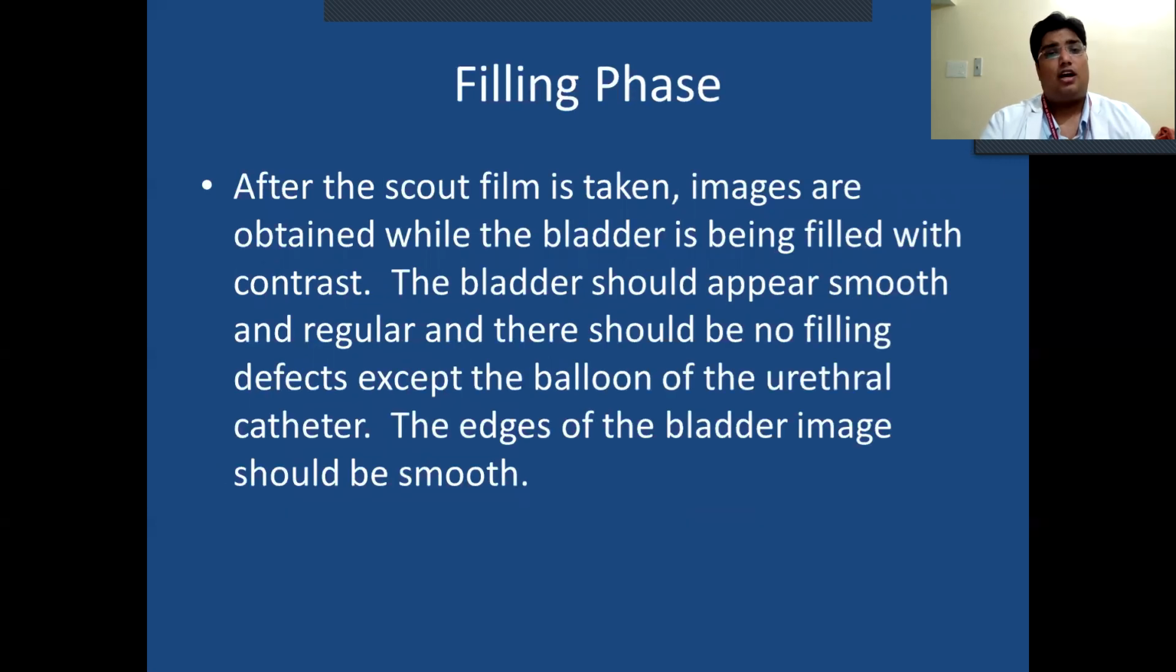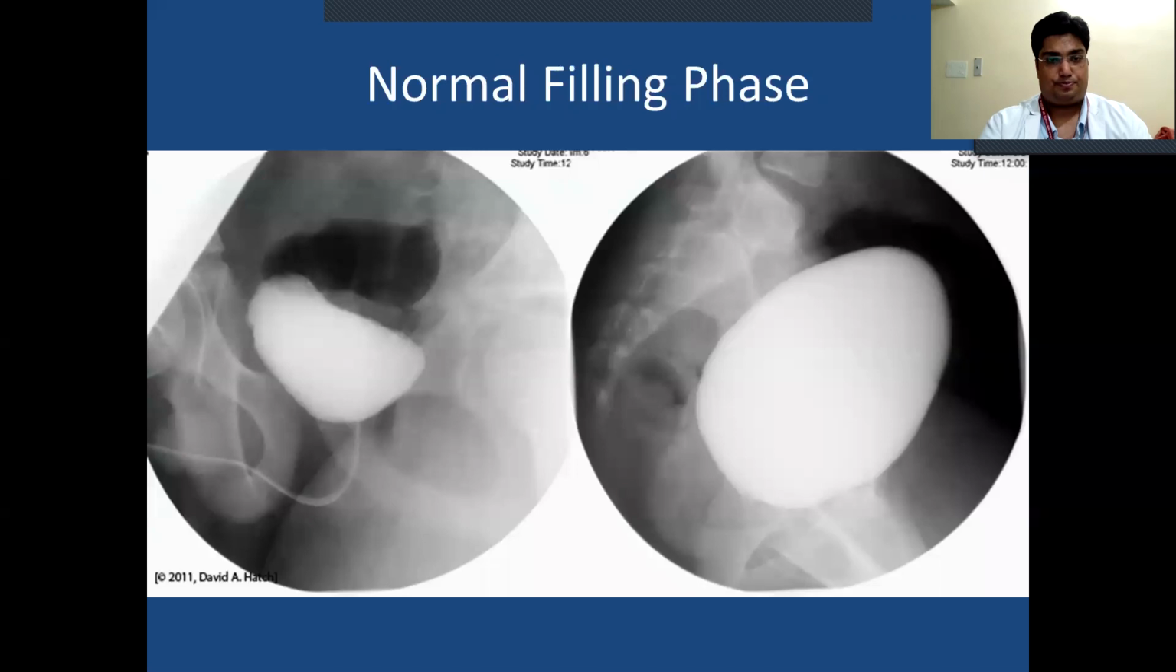Filling phase. After the scout film is taken, images are obtained while the bladder is being filled with contrast. The bladder should appear smooth and regular, and there should be no filling defect except the balloon of the urethral catheter. The edges of the bladder should be smooth. This is the normal filling phase. First image is filling and then complete filling.